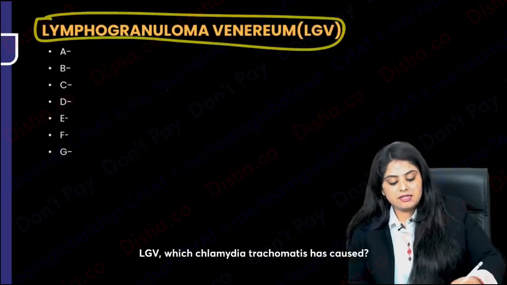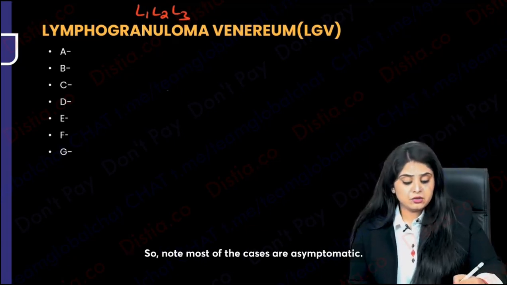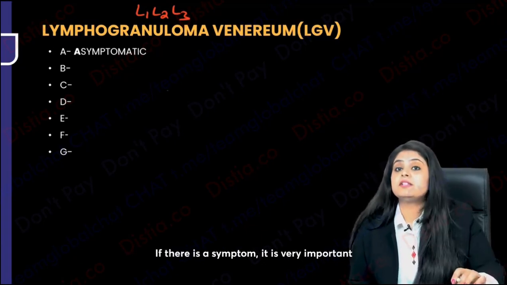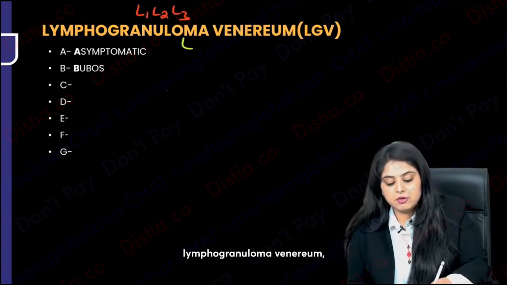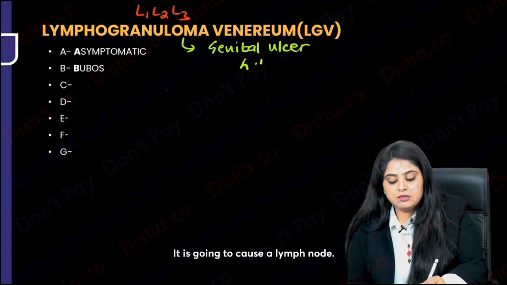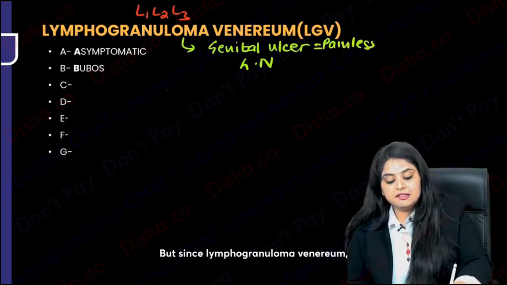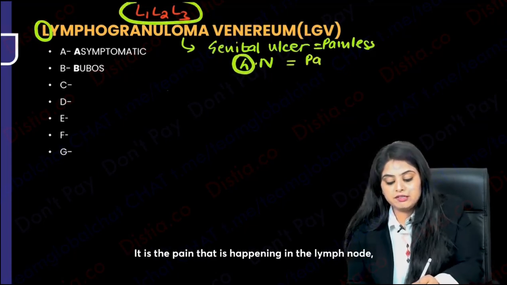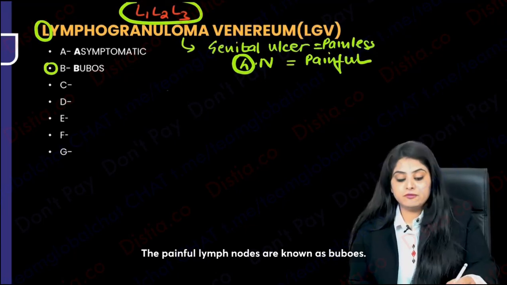LGV, which Chlamydia trachomatis has caused it? L1, L2, L3, and the others are known as A, B, C, D, E, F, G. Note, most of the cases are asymptomatic. If there is a symptom, it is very important that they are going to have something called buboes. Lymphogranuloma venereum is going to cause a genital ulcer and also lymph node involvement. The genital ulcer is going to be painless. But since lymphogranuloma venereum has all the L's, give importance to the lymph node. It is the pain that is happening in the lymph node, and that is known as the buboes. The painful lymph nodes are known as buboes.